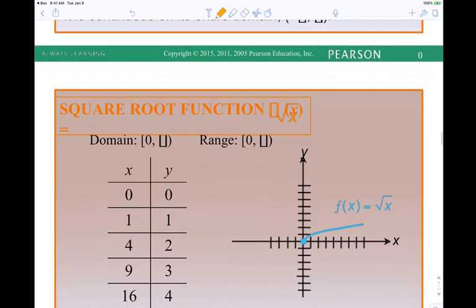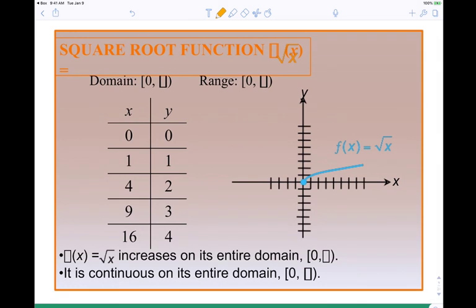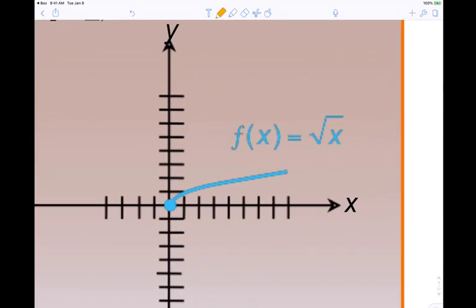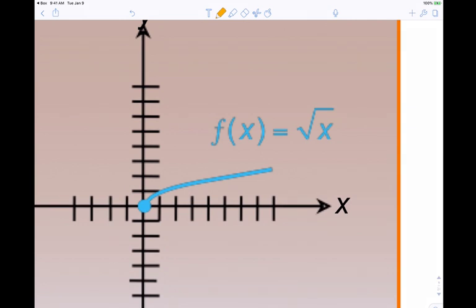Square root function. So this is going to be y equals the square root of x. This is really just the top half of a sideways parabola. So the square root function is the top half of a sideways parabola. Now, let's look at this image really quickly. What's the domain, from the very left to the very right? It starts at 0, right? If we look at the x-axis, it starts at 0, when x is 0. And then how far right does it go?